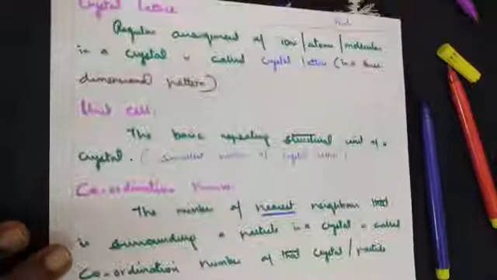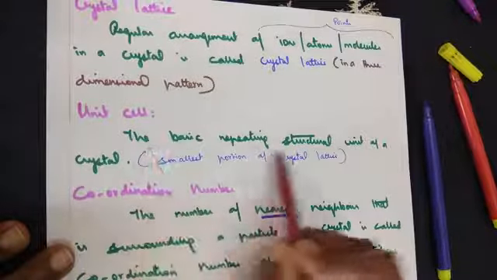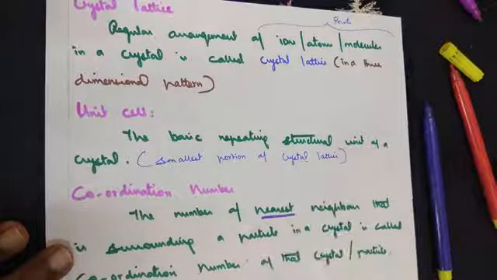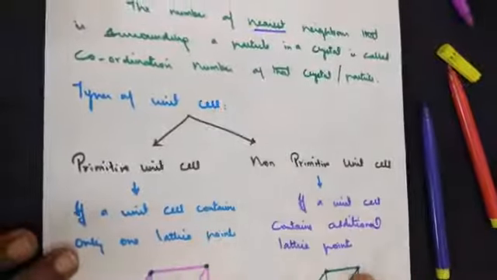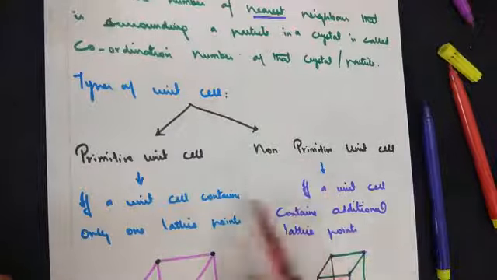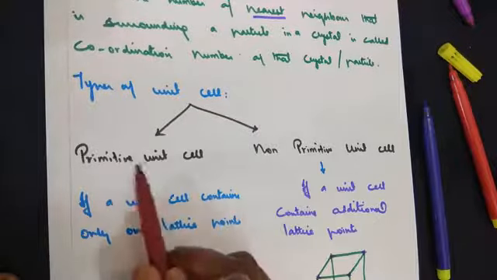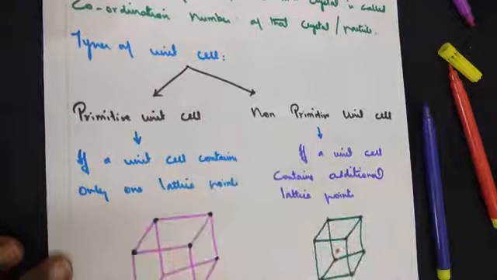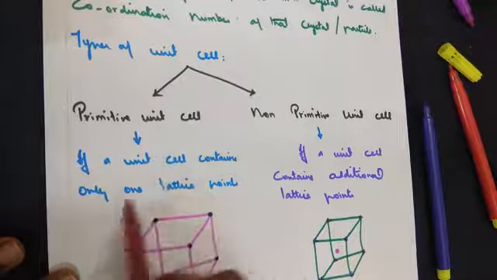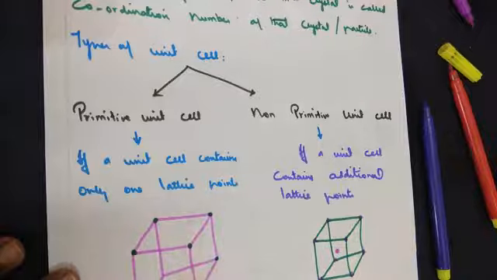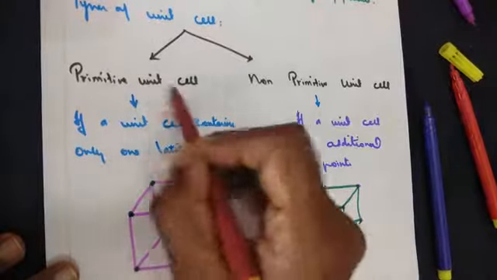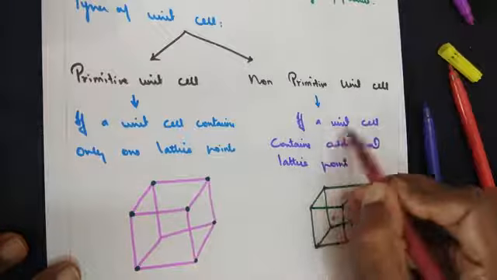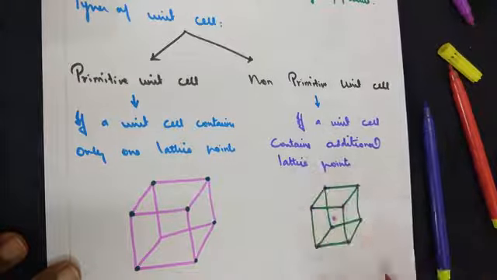Now, you know the meaning of unit cell: the basic repeating structural unit of a crystal, the smallest portion of a crystal lattice. The smallest portion of a crystal lattice is further divided into 2 categories: primitive unit cell and non-primitive unit cell. What's the meaning of primitive unit cell? If a unit cell contains only 1 lattice point, it's called a primitive unit cell. On the other hand, a non-primitive unit cell is one where a unit cell contains additional lattice points.